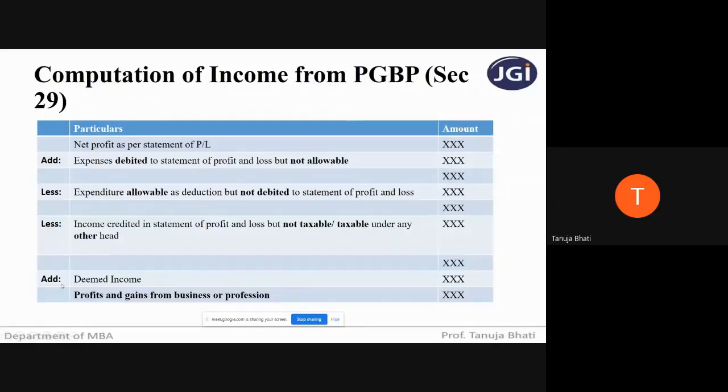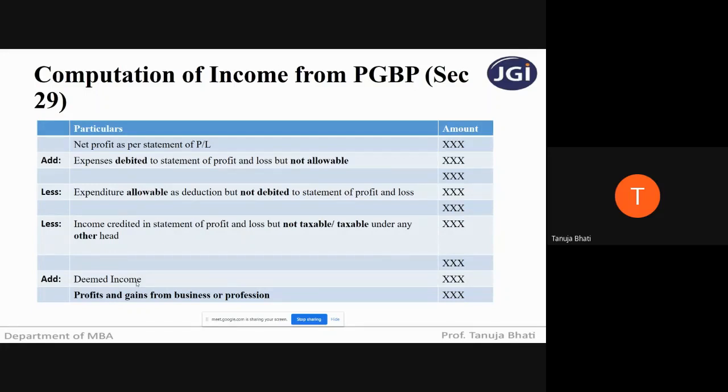Once we do this, we have to add deemed income. Now, what is the meaning of deemed income? I'll just give you an example. You all know what is bad debts? Bad debts is nothing but we know that a particular debtor is not going to pay the amount back. Suppose if you have made a sale to a particular customer and we are doubting that the customer will pay the sales money, we treat that amount as bad debts in our books.